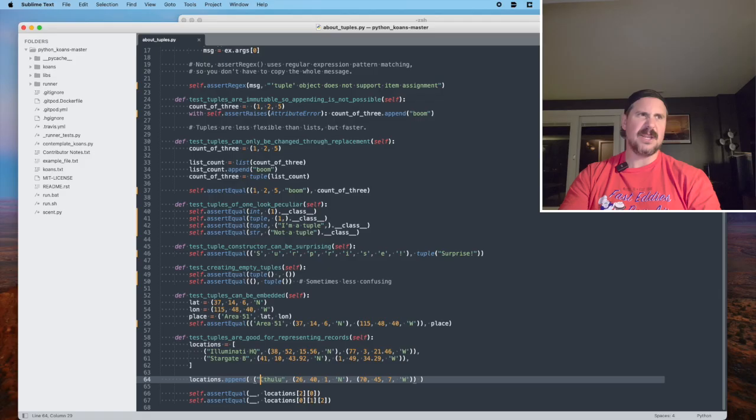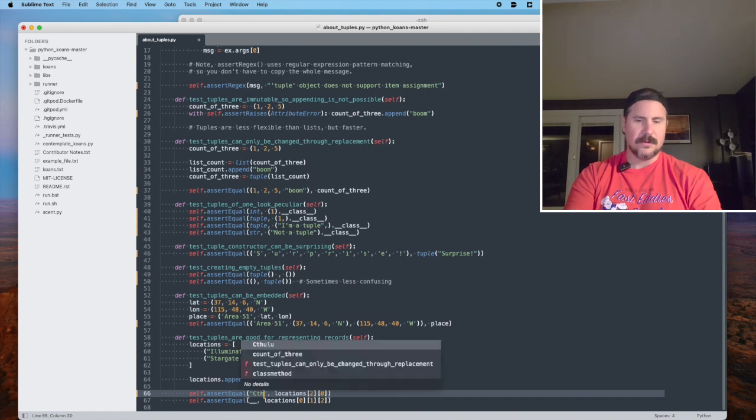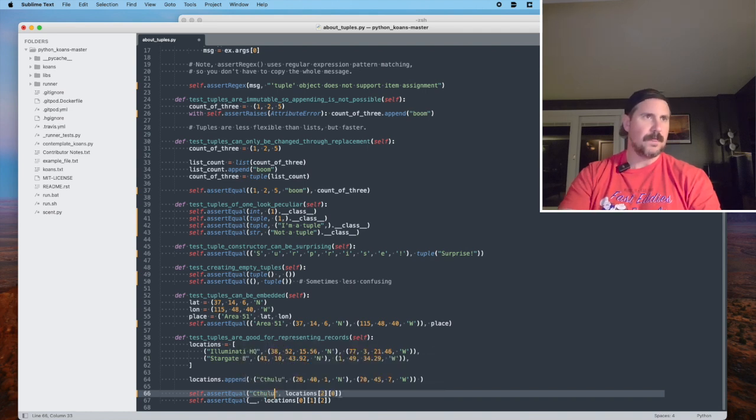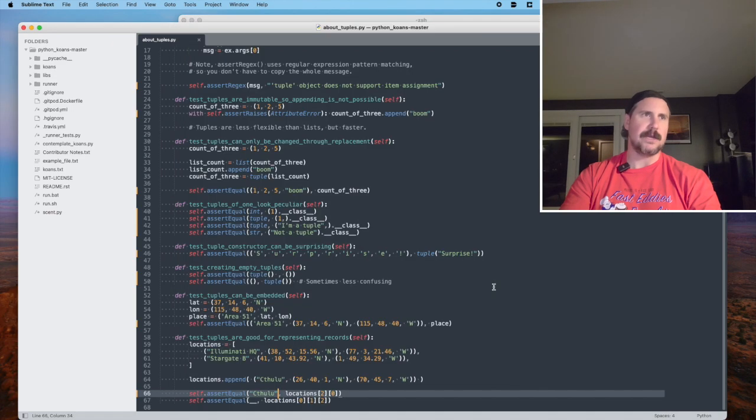And I believe that's going to be the string Cthulhu. Let's try it. This is the 0th item in the second item, Cthulhu. Let's see if that works. Does the assertion at line 66 pass? It does. We were correct.